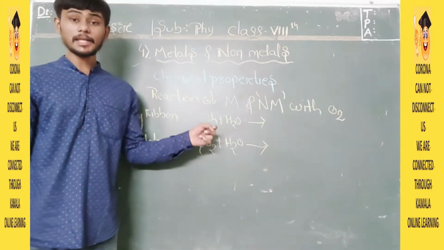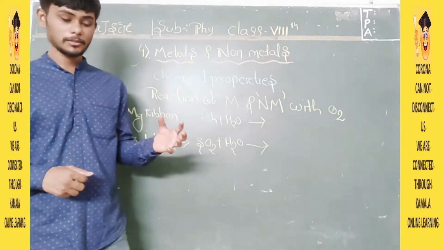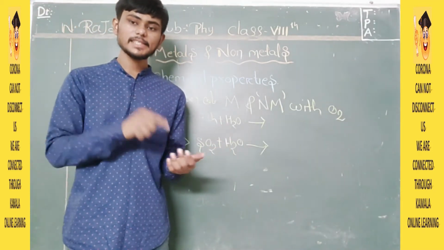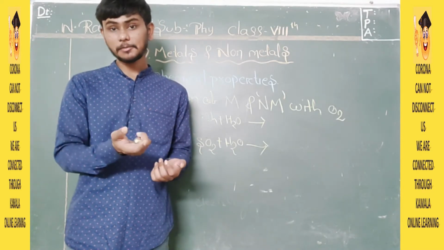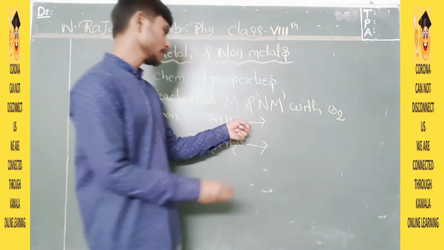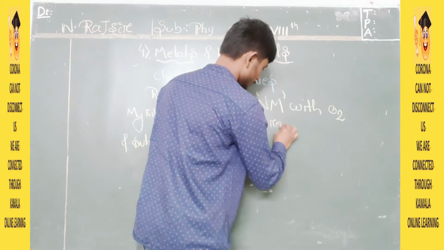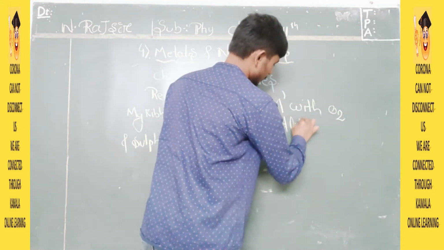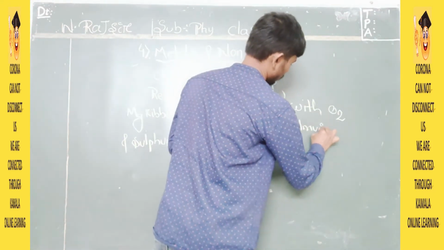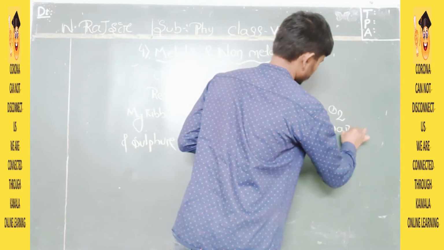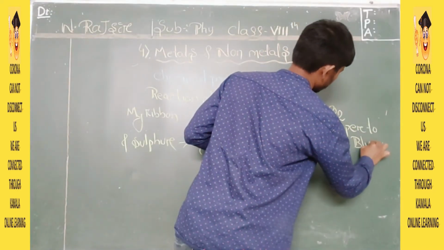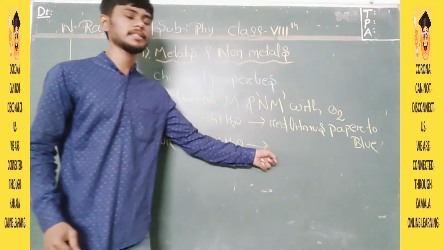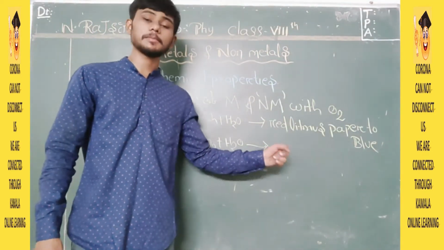The magnesium ribbon's ash along with water, when we see it, is turning a red litmus paper to blue. And the sulfur solution is doing the exact opposite. It is turning a blue litmus paper to red.